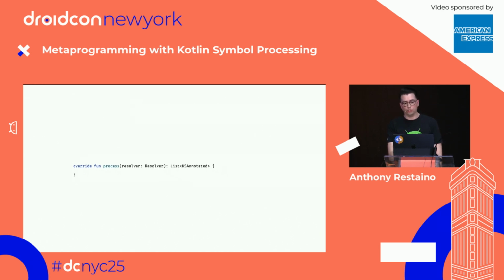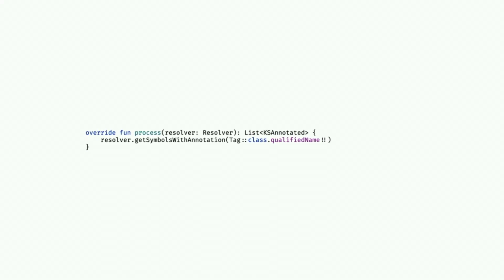So let's implement this function. And we're going to try to fit it all on the screen. First, we're going to call resolver.getSymbolsWithAnnotation, and we're going to pass the qualified name of our Tag annotation. What this is going to do is look through the entire code base. It's going to find all of the classes that we have annotated with that Tag annotation, and it's going to return us the metaprogramming representation of that code. And we're going to have to do something with it.